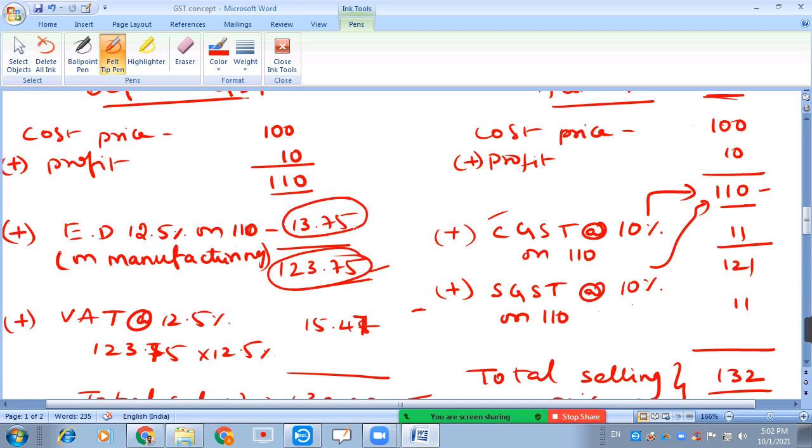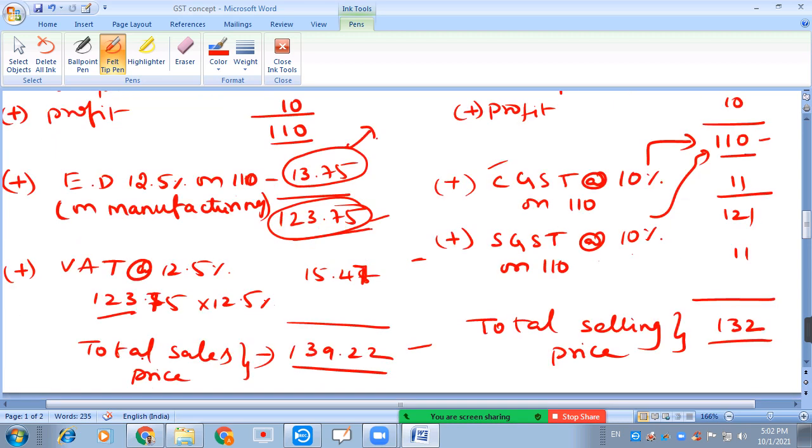So this 123.75 includes both 110 plus 13.75, whatever tax was paid. On that tax, again value added tax is levied. So this is considered a tax on tax, that is the cascading effect.